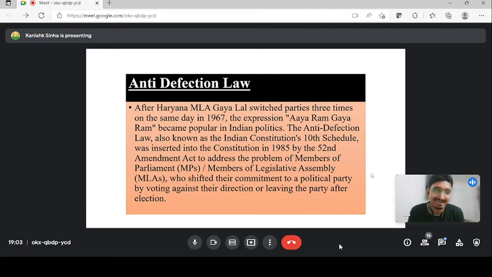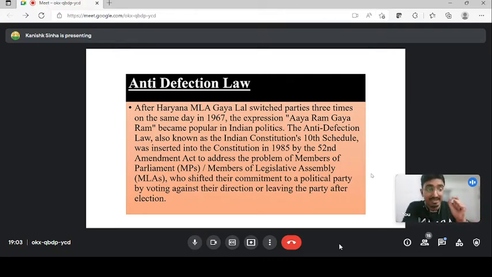What happened in the year 1967? A Congress MLA from Haryana, in a single day, switched his party continuously three times. After a lot of deliberation and a lot of amendment, finally a bill was introduced by the Rajiv Gandhi government, and an amendment was made in the year 1985 by the 52nd amendment in the Indian constitution, and a new schedule was added, which is the 10th schedule.